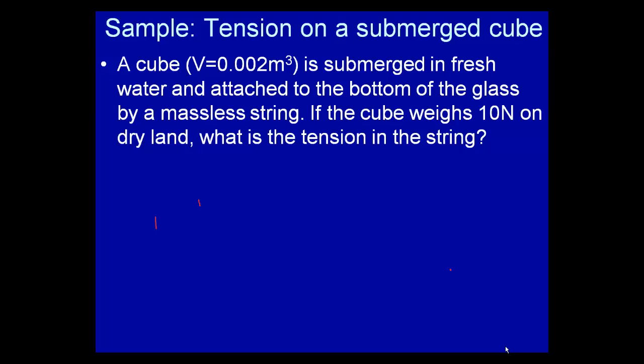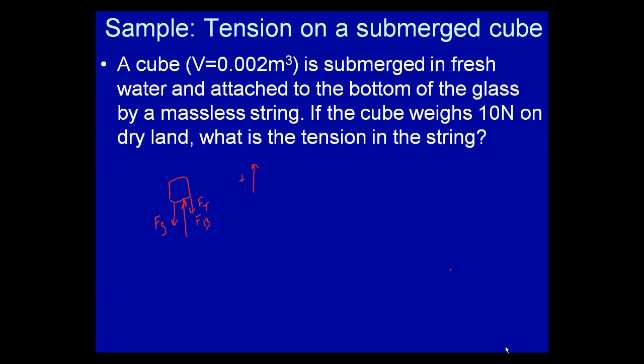Now let's look at another one. A cube, and they give you the volume, is submerged in fresh water and attached to the bottom of a glass by a massless spring. If the cube weighs 10 newtons on dry land, what is the tension on the string? So we have something that looks like that. There's our cube. We have Fg acting down. We have Fb acting up. We also have tension acting down. And I'm guessing that it's attached to the bottom of the glass, so the tension would have to be tugging it down. In this case, buoyant force is going to want to win, so it's going to try and pop out of the water if the string is cut.